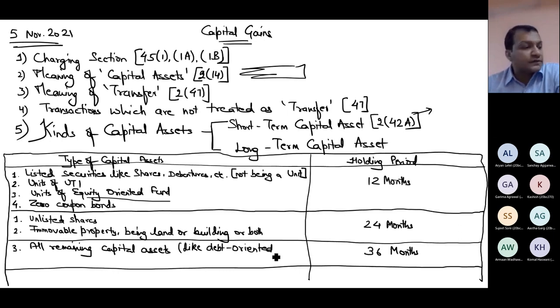Debt oriented funds. Jewelry. Any other? Etc.